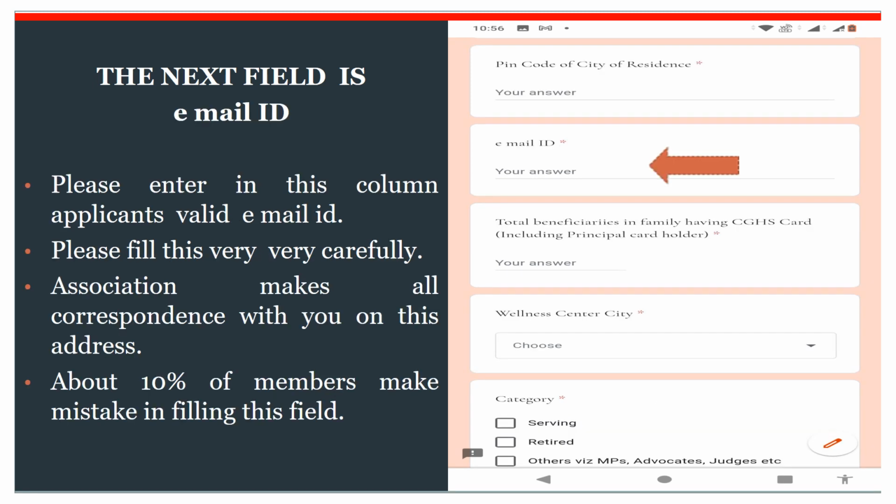The next field is email ID. Please enter in this column the applicant's valid email ID. Please fill this very carefully. The association makes all correspondence with you on this address. About 10% of the members make mistakes in filling this field.